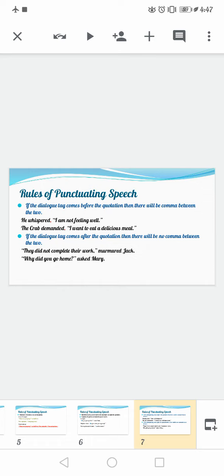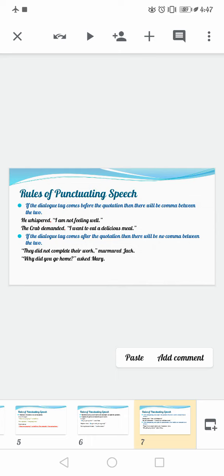And suppose the dialogue tag is coming after the quotation, and the sentence inside the inverted commas is a simple statement. For example, I am going home, I am doing my work, I cannot go to school, I want to buy these books. All these are simple statements. It is not a question, and it is not a strong emotion.